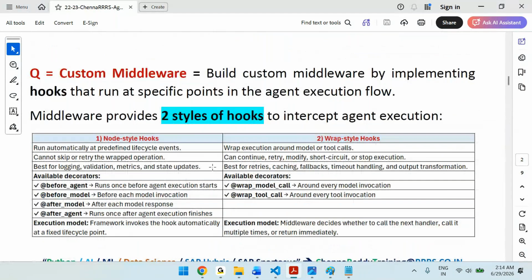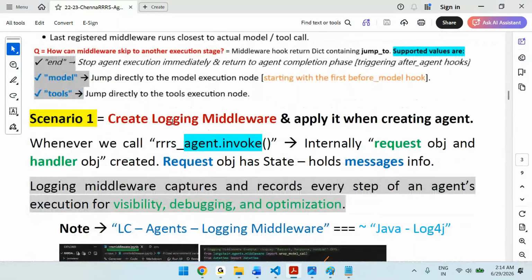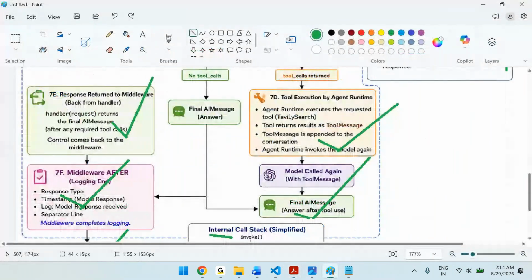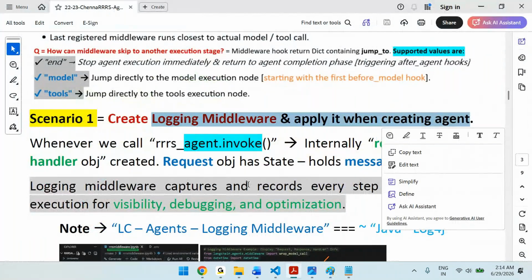So the requirement is: I want to log something when the agent gets created, during model, before model, or after model. If you want to do before model or after model, what to do, we discussed it completely. That's all for today.